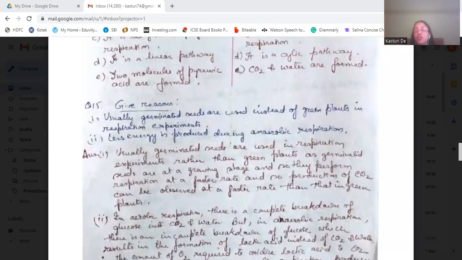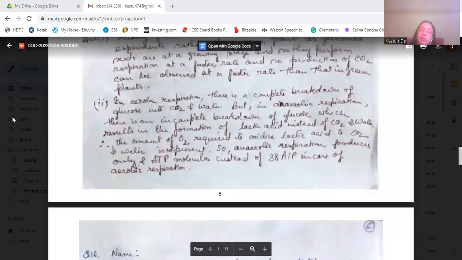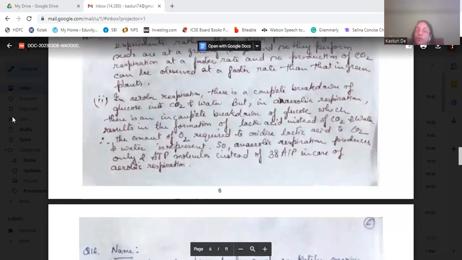Now, less energy is produced during anaerobic respiration, right? Because in aerobic respiration, there is a complete breakdown of the glucose, and carbon dioxide and water are formed. But in anaerobic respiration, there is incomplete breakdown of the glucose, which will result in the formation of lactic acid instead of carbon dioxide and water.